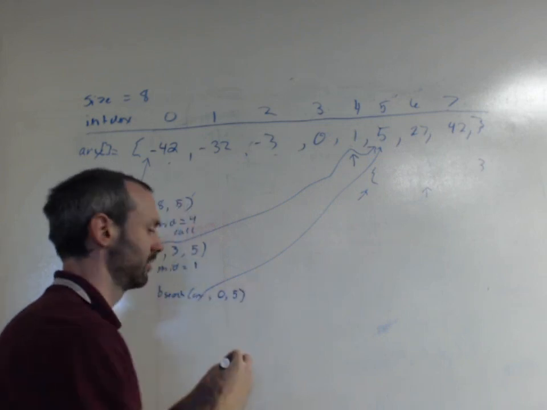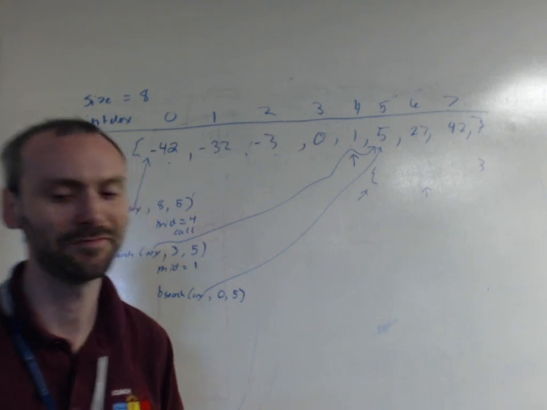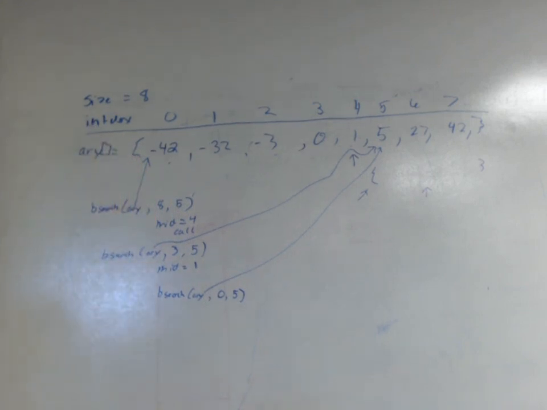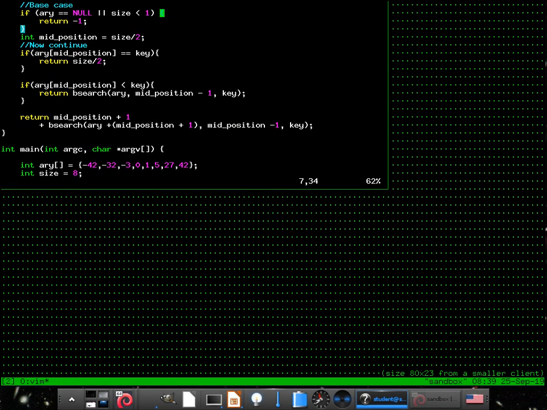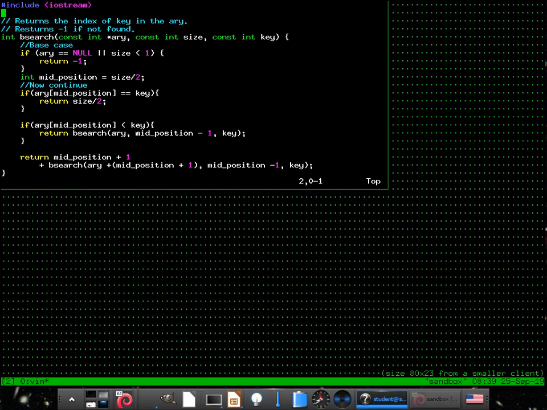Uh-oh. Y'all see what happened? Now our base case, since size is less than 1, we go ahead and return -1, even though we really need to check that position.